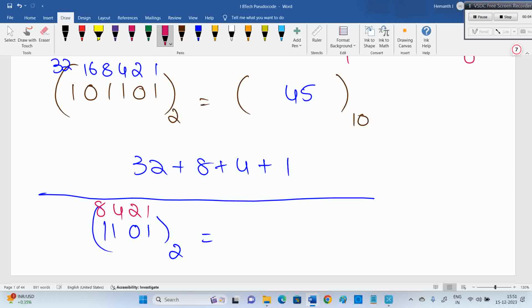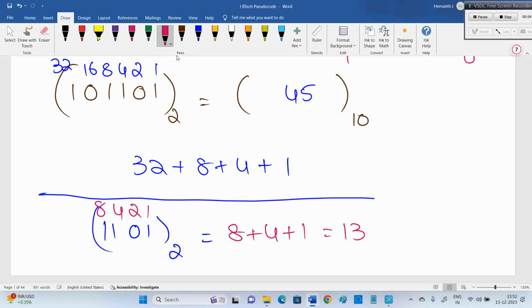As it comes to MCQs and all in a university exam, the more you write on paper, you may get more marks. That's a different thing. But for competitive exams, think without ink is the policy. Without ink, maybe you do some mistakes, but at least use less ink. Right? So 8 plus 4 plus 1, which is nothing but 13.